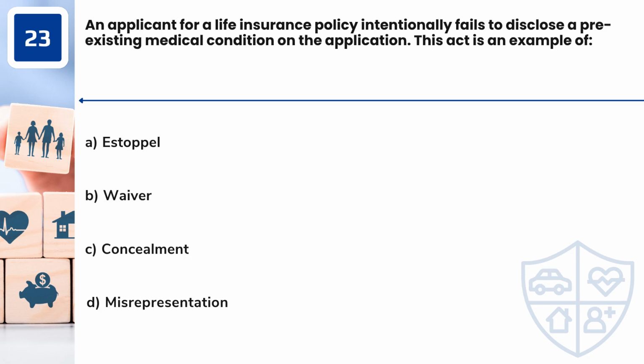Question 23. An applicant for a life insurance policy intentionally fails to disclose a pre-existing medical condition on the application. This act is an example of A. Estoppel. B. Waiver. C. Concealment. D. Misrepresentation.